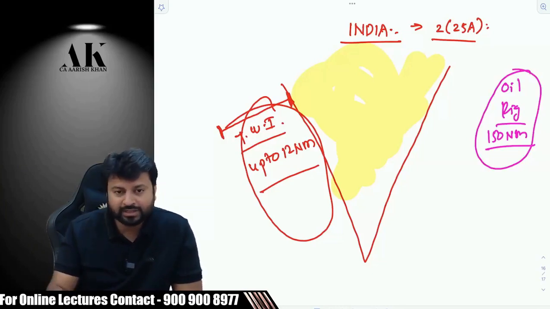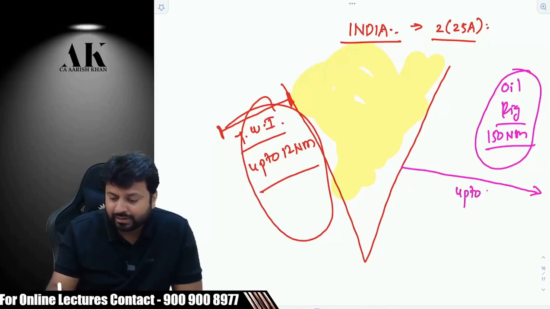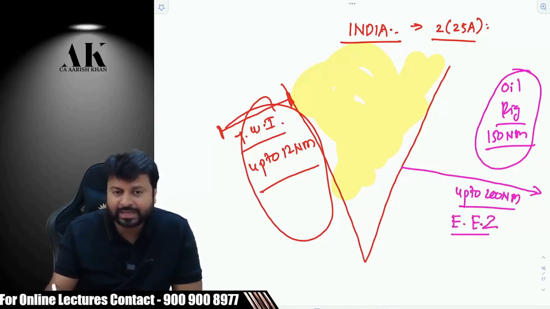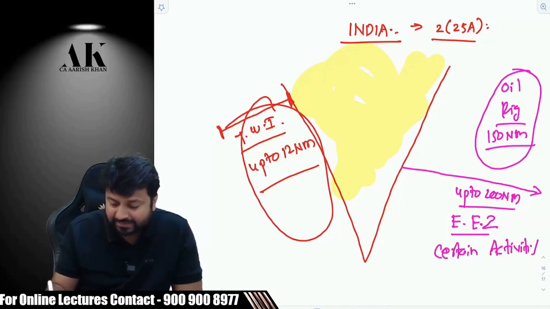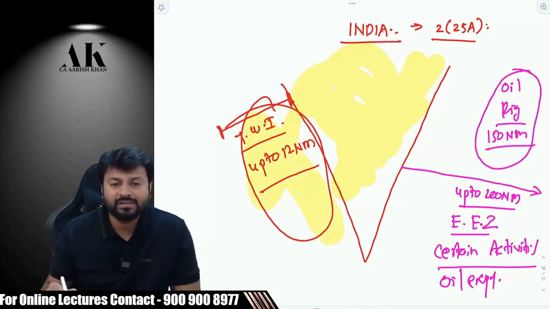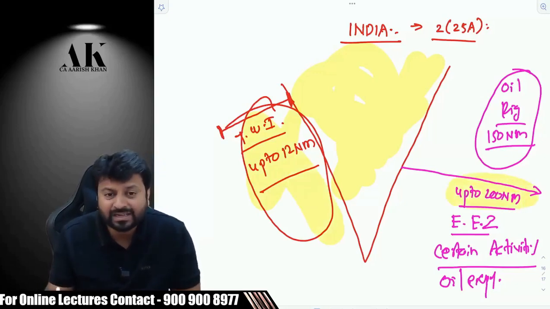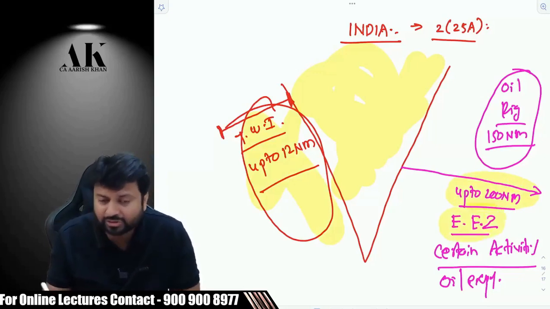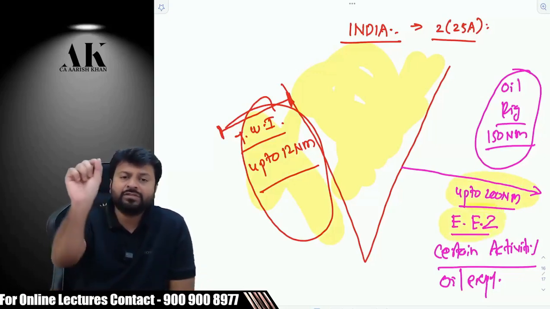No, but there is one more thing which the government has included over here, up to 200 nautical miles, certain exclusive economic zone. This area is called as exclusive economic zone. If you do certain activities, listen carefully now. If you do certain activities like oil exploration, then the definition of India is not restricted to 12 miles. It is extended to how many miles? Up to 200 nautical miles. And the name also suggests what? Listen carefully. Exclusive economic zone.